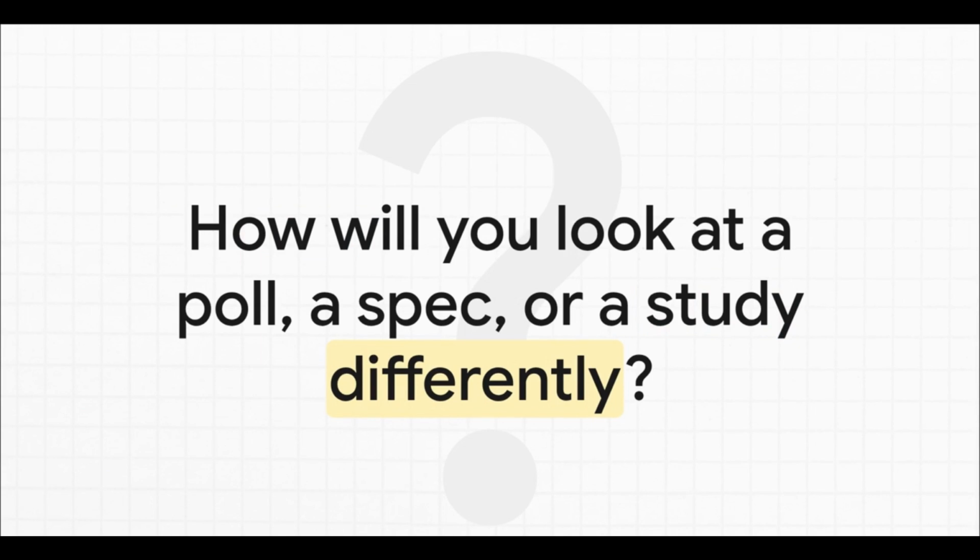So I want to leave you with a question. The next time you see a poll in the news, or you read the specs on a new gadget, or see a scientific study, and it has that little plus or minus number, now you know the story behind it. You know it's describing this hidden, predictable pattern in the uncertainty. How does knowing that change how you see the numbers that are all around us?